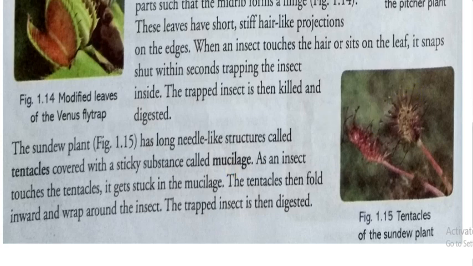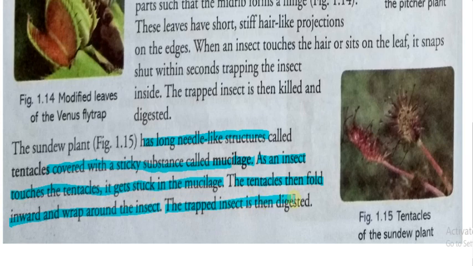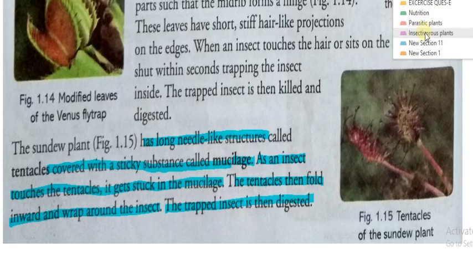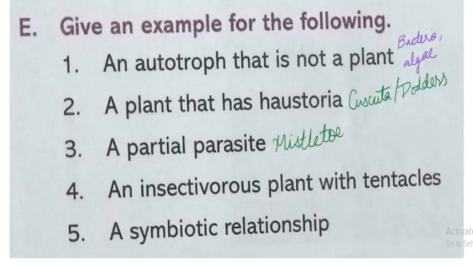The sundew plant has long needle-like structures called tentacles covered with a very sticky substance called mucilage. As an insect touches the tentacles, it gets stuck in the mucilage. The tentacles then fold inward and wrap around the insect. The trapped insect is then digested. Okay, so the correct answer is sundew.